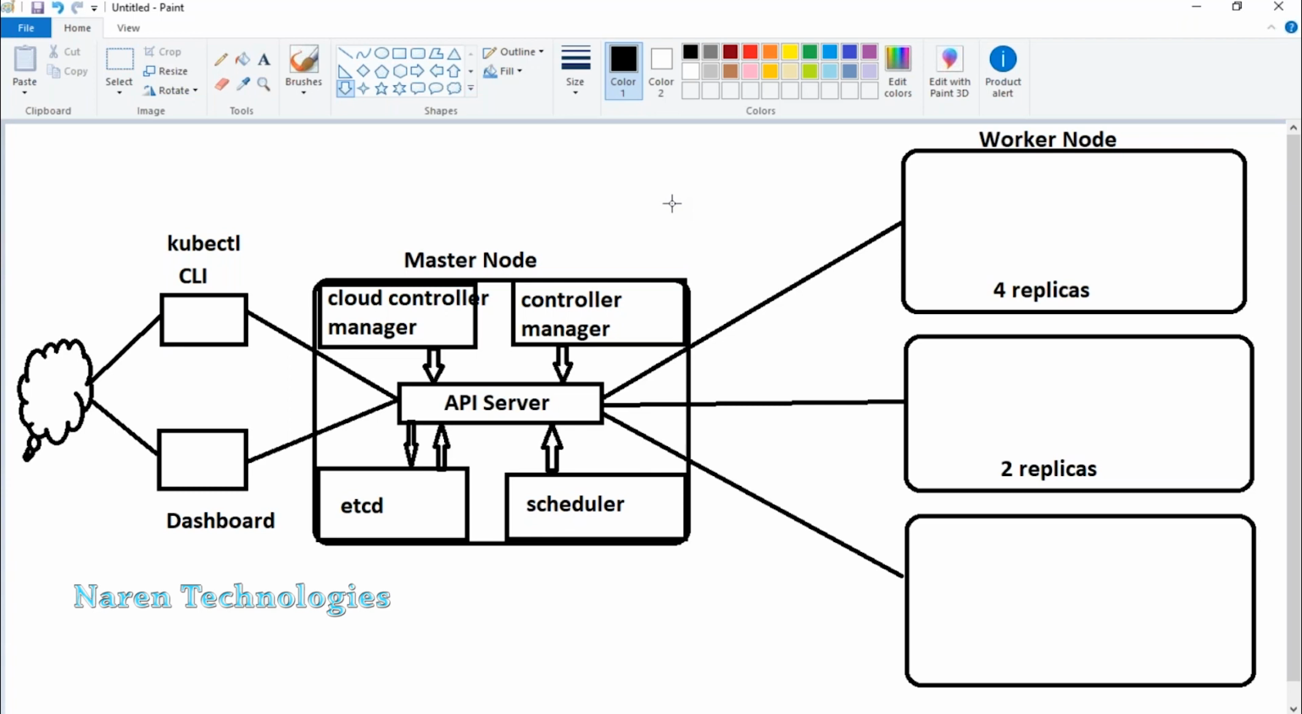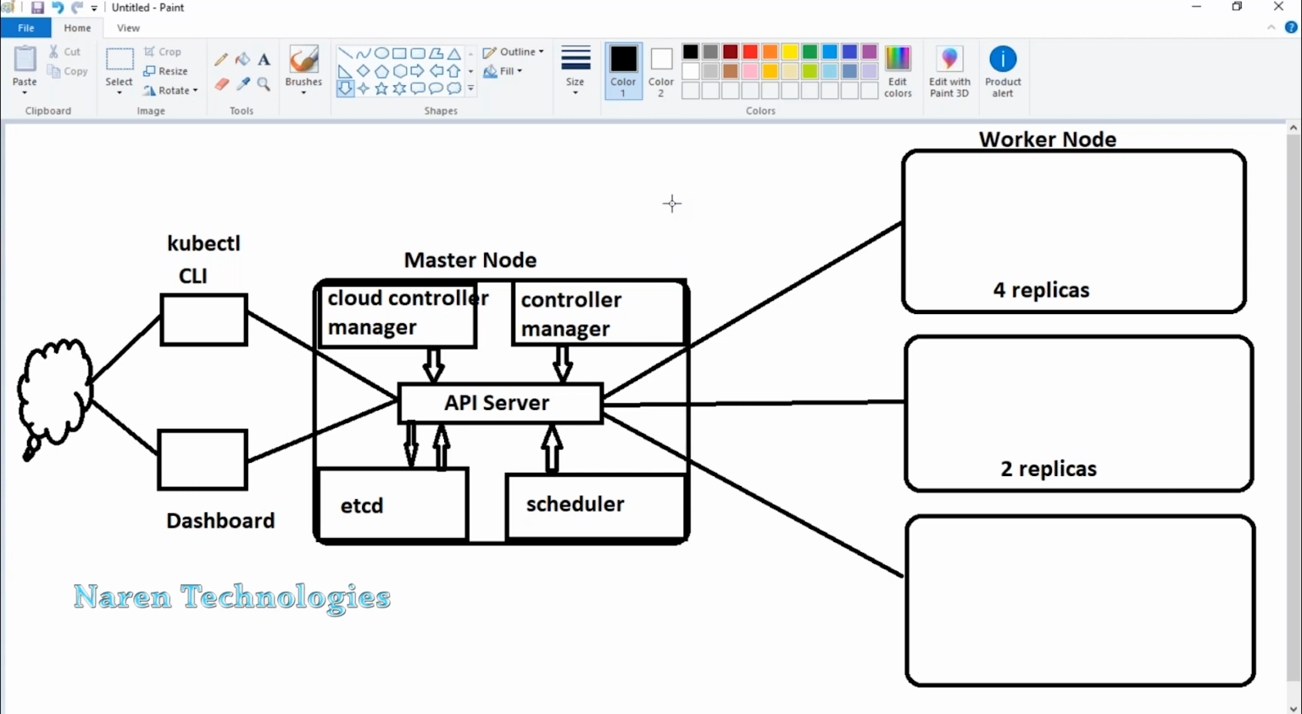So Cloud Controller Manager is mainly to deal with the cloud components, cloud resources. In earlier versions, the controller manager used to manage everything. But in the latest versions, the responsibilities are divided and one more component was introduced, which is called Cloud Controller Manager.